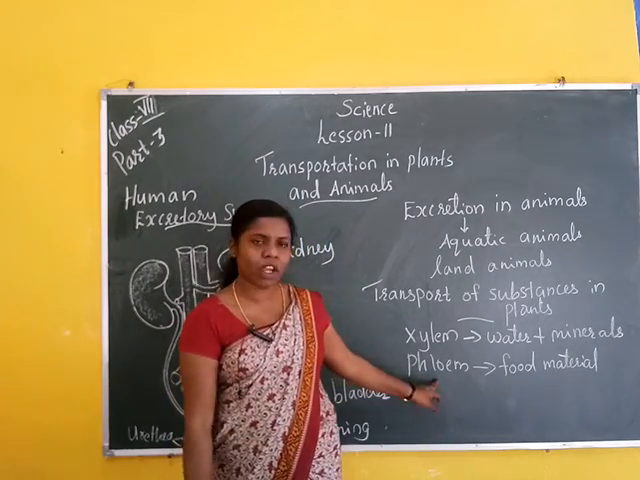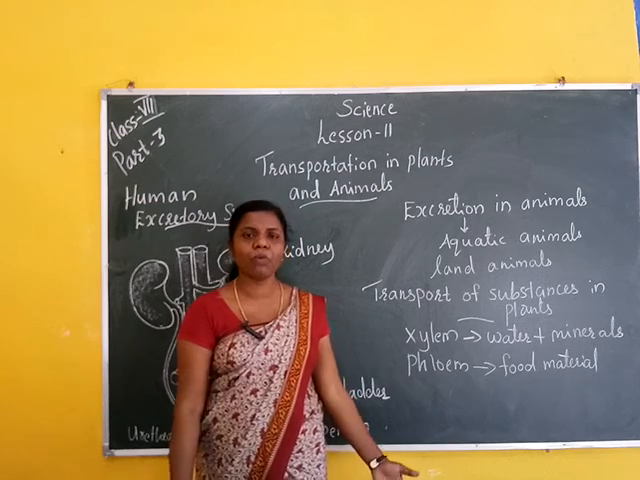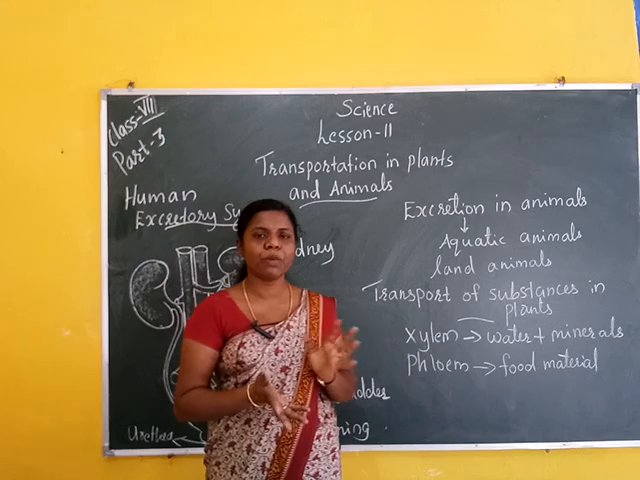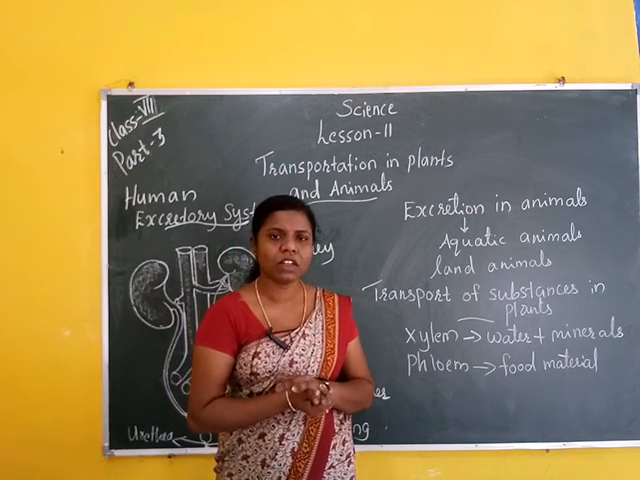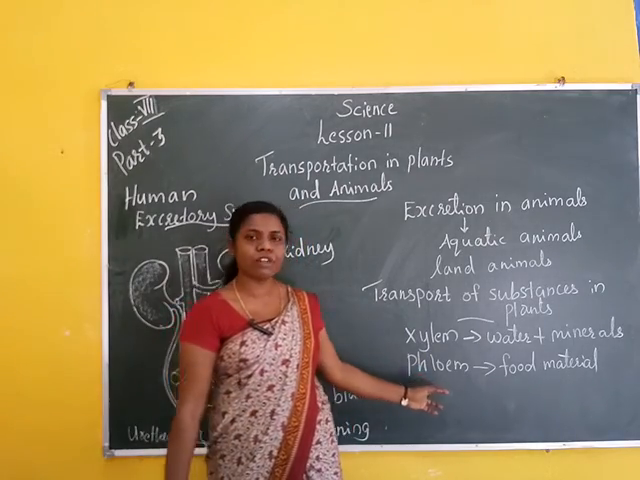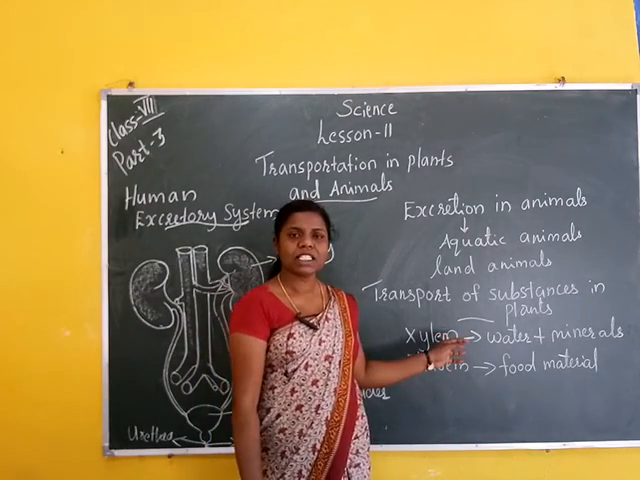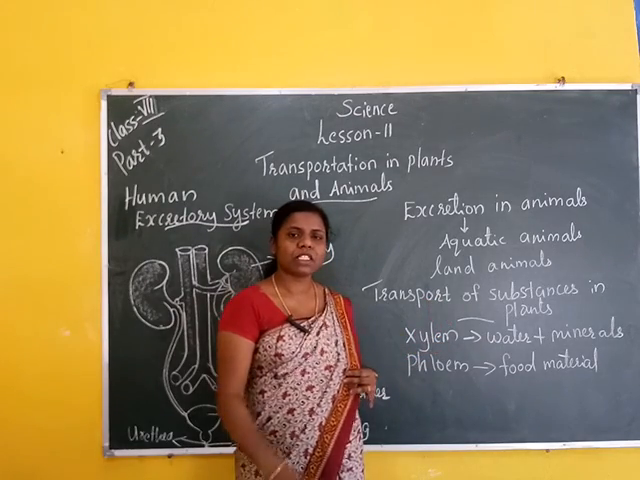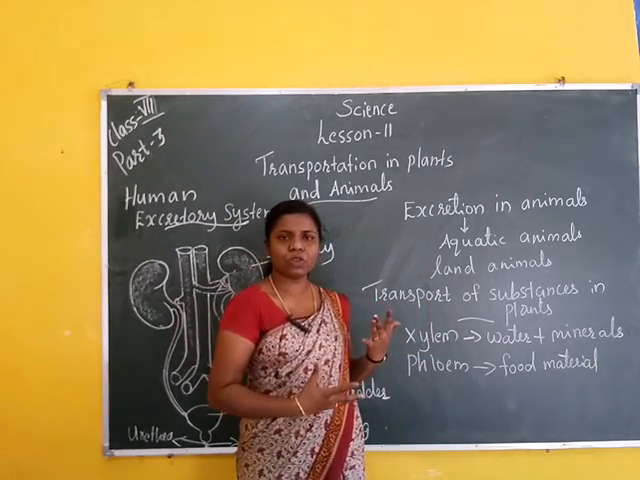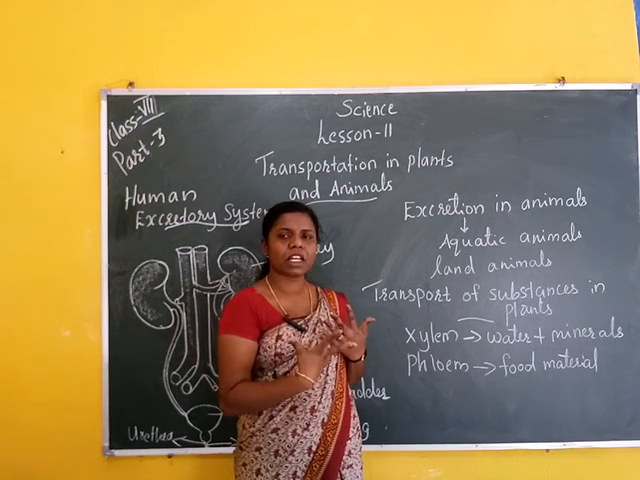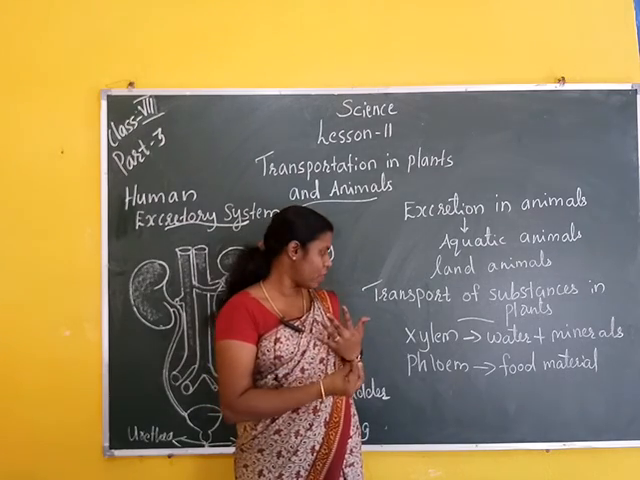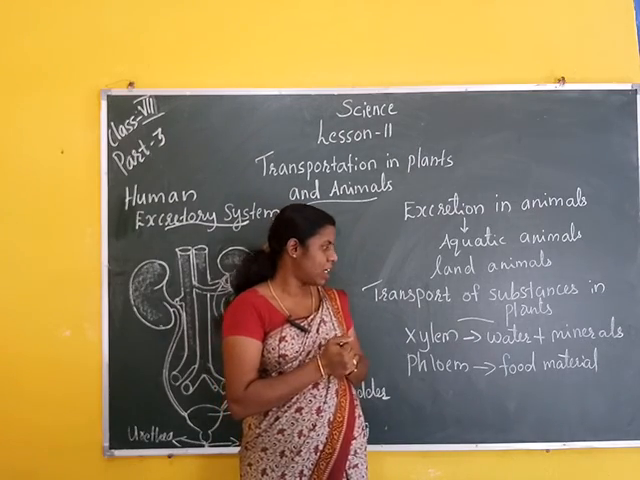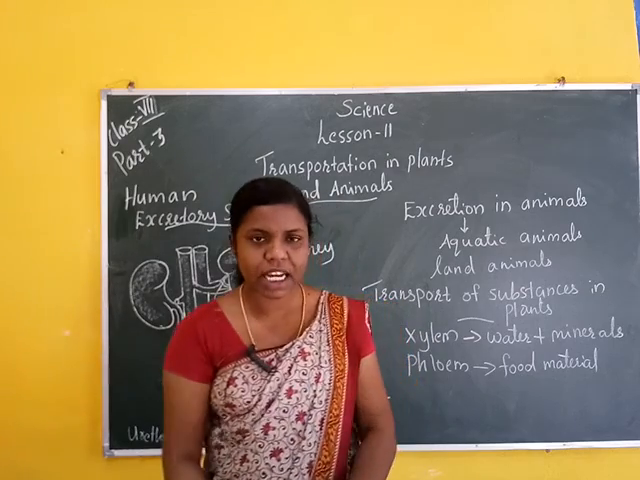Then next is phloem. Phloem means food material. Who makes the food in plants? Leaves. Then who carries this food material to all parts of the plant? The stem. The stem represents phloem and the root represents xylem. Then how is substance transported in plants? Xylem helps to absorb water and minerals from the soil, and phloem then transports them into other parts of the plant.